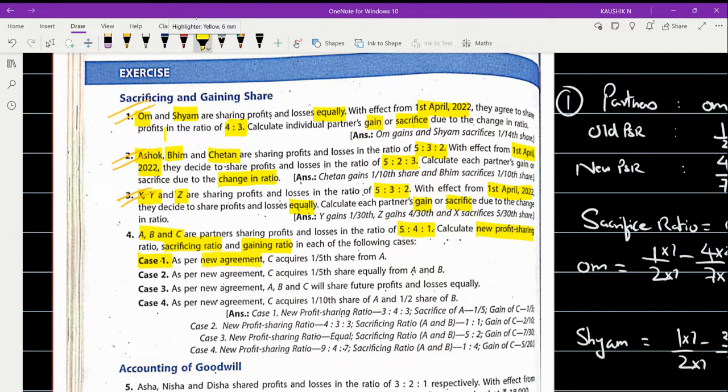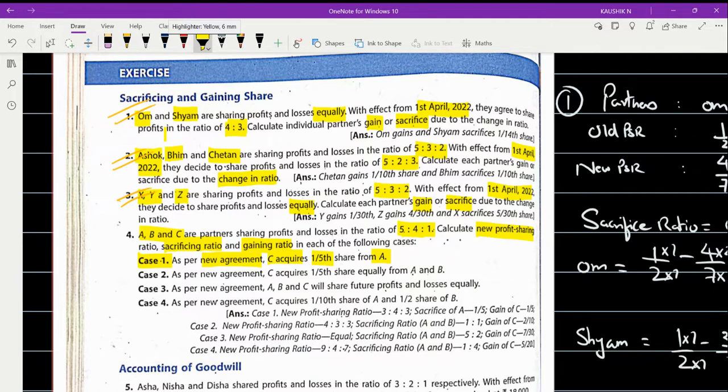So a new agreement is being brought into the picture. They said partner C is acquiring a 1/5 share from A, right? So here they have given just one piece of information: among the three partners A, B, and C, the new PSR of one partner, C alone, is given, that he will be acquiring a 1/5 share from A.